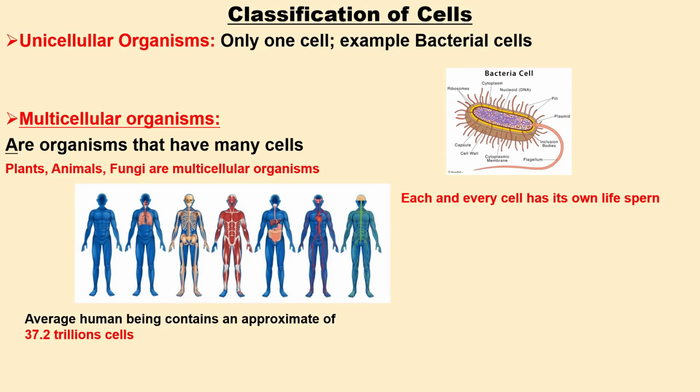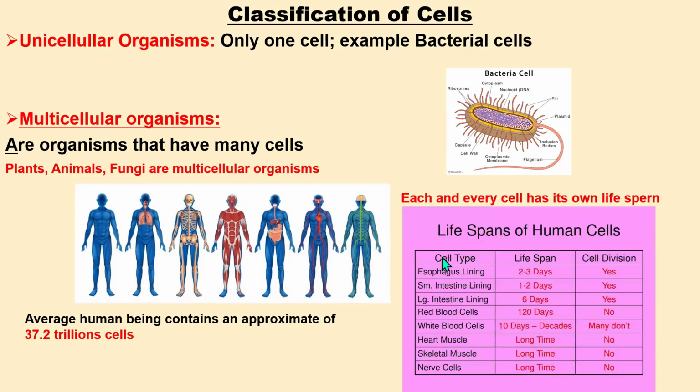With over 220 different cell types, each and every cell in the body has a lifespan, although it's not all of them. There are some cells that after some time need to die and then be replaced with another one. For example, let's look at these different cell types and their lifespan, as well as the cellular division. This is the esophagus lining. Esophagus lining is a cell that takes 2 to 3 days to be replaced.